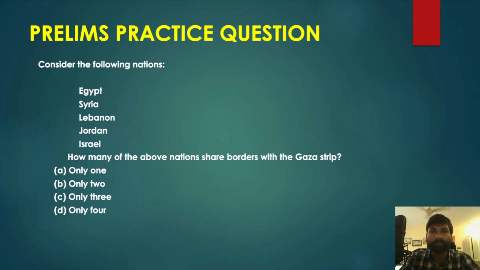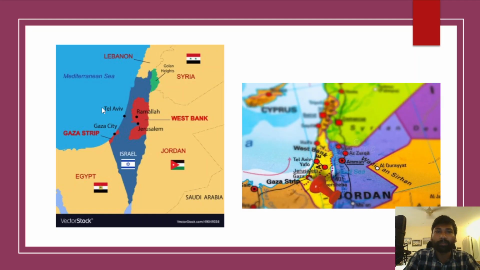In recent times, the Israel-Palestine conflict is also in the news because Hamas attacked Israel and Israel has been retaliating against the attacks by Hamas. So in this context, it is very important for us to understand which countries share borders with Israel and which countries share borders with Palestine, West Bank, Gaza Strip, everything. Now, please understand, the correct answer for this question is that Syria doesn't share its borders with the Gaza Strip. So please look at the map here.